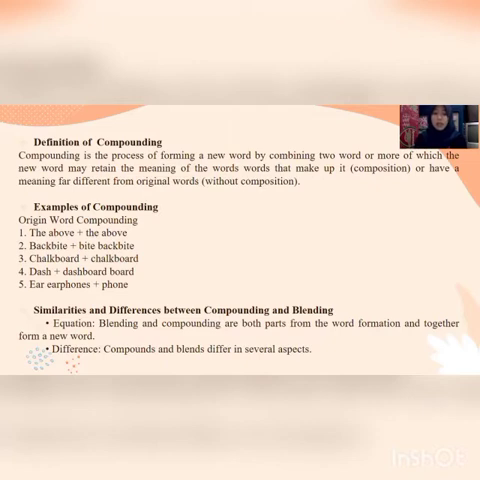The similarities and the differences between compounding and blending. Blending and compounding are both part of word formation and both form a new word. The difference is that compounding and blending differ in several aspects.